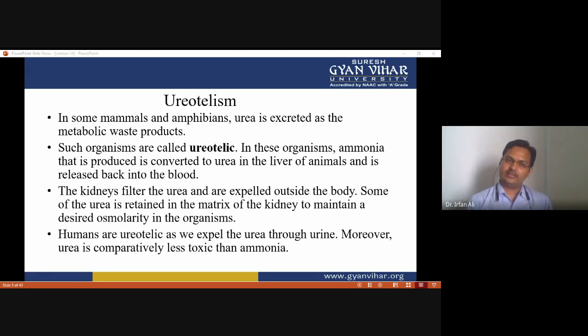The kidney filters the urea and it is expelled out of the body, and some of the urea is retained in the matrix of the kidney to maintain a desired osmolarity in the organism. That is why it also contributes to osmoregulation and homeostasis. Humans are ureotelic as we expel urea through urine, and urea is comparatively less toxic than ammonia.